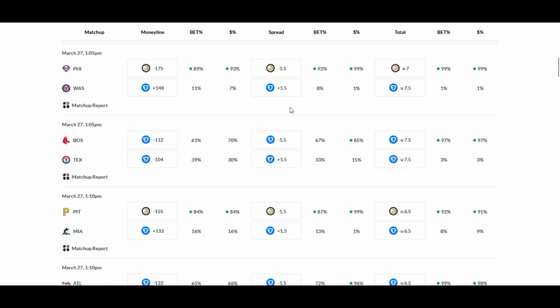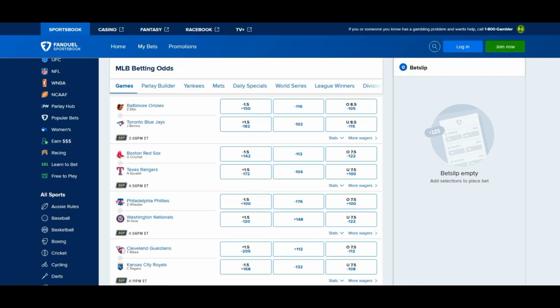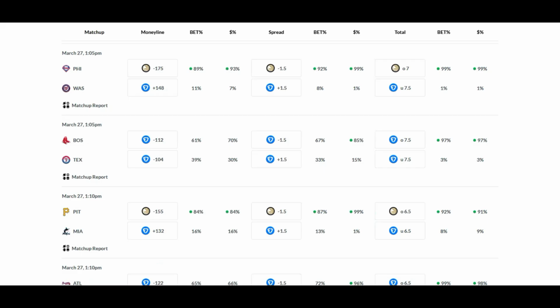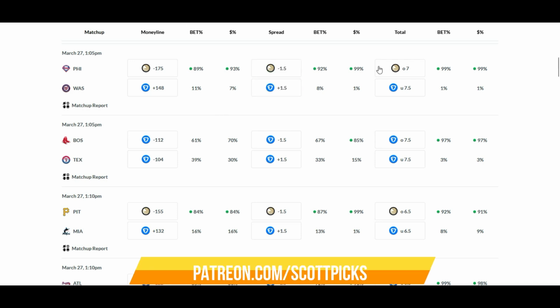Now, if this goes over, overs are getting 99%. That is super high. In this one, I would have to fade the public on the total. I would love to fade the public on the money line or the spread, but this is all in the 90s. 99. And this is real time, by the way. This is based off global sportsbook averages, all of these splits, where the money is going. 99% going with the Phillies, 93% going with the Phillies on the money line.